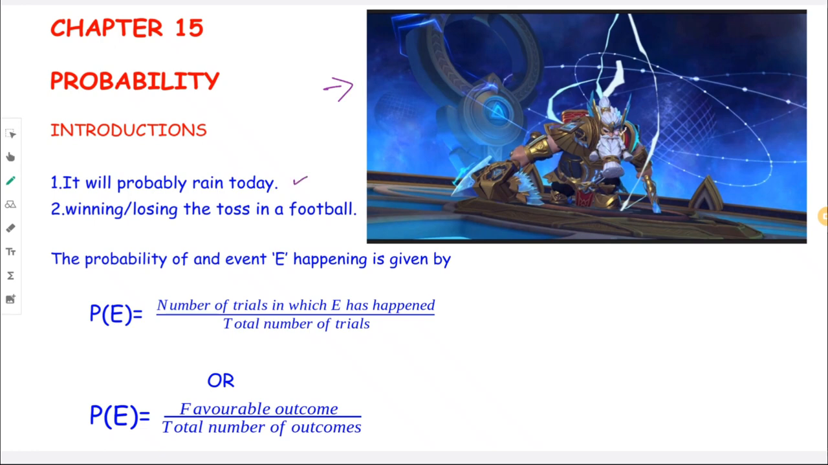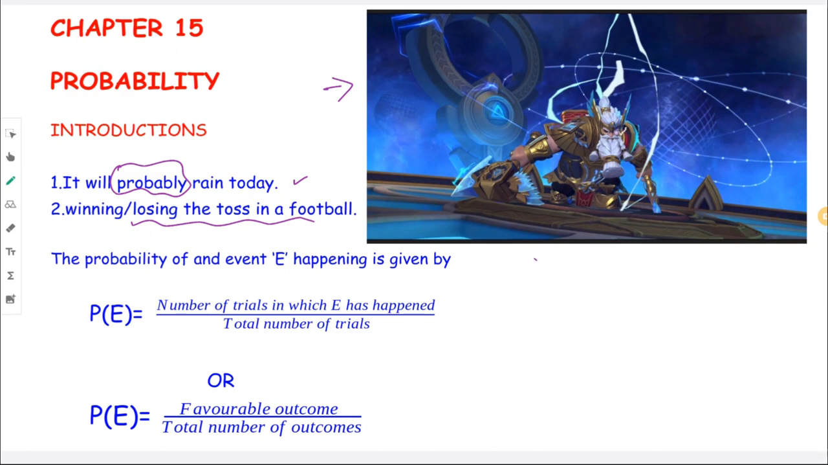It will probably rain today. The sentence did not say it will rain today, right? The word probably is there. That means we're not sure, right? But we know that either of the two events will occur. Which are the two events? It will rain or it will not rain. All right, same thing with winning or losing the toss in a football, right? Either one of the teams will start the game.